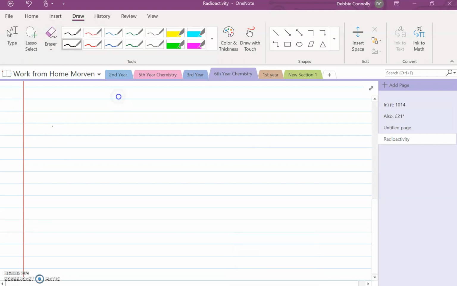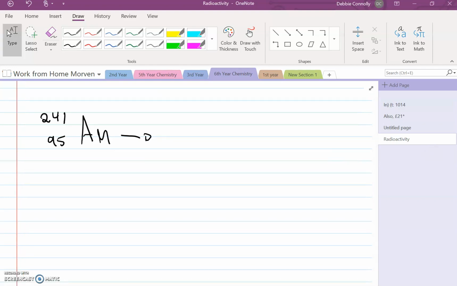Americium-241, so 95 Am, and you're told that this breaks up by alpha particles or alpha radiation, and you are asked to show the nuclear reaction. So you know that it is going to give off a helium atom because that is an alpha particle.